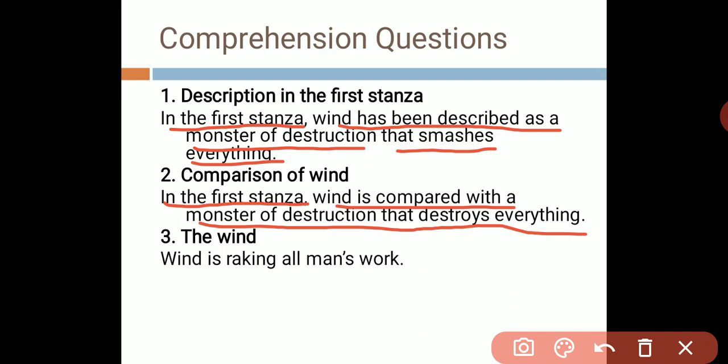Number 3 we have, what is wind doing to all man's work? In this we have to answer what the work of the wind actually is and what the wind has done to all man's work. And the answer is: wind is wrecking all man's work, which means, as we have read in the context before, that the wind in the rage smashes and destroys all man's work.